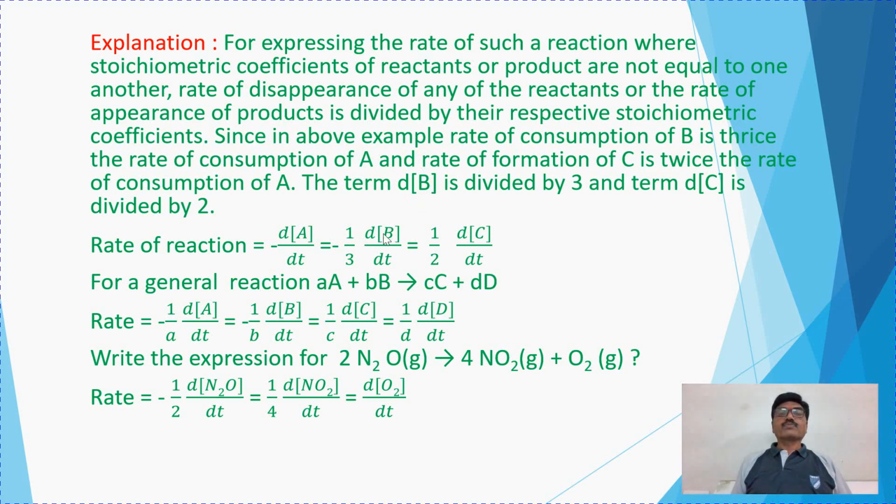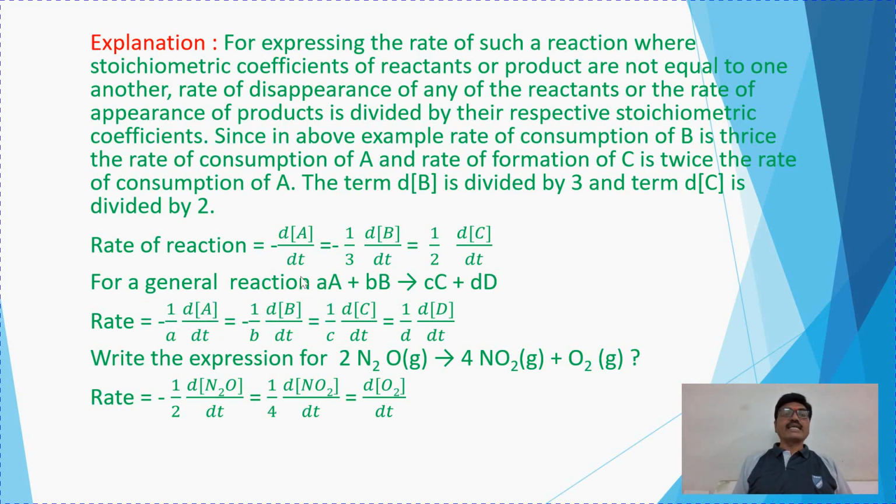That is, delta molar concentration of B is divided by its coefficient 3, and delta molar concentration of C is divided by its coefficient 2. Then see the general reaction: aA plus bB gives cC plus dD. So in this reaction, how can the rate of reaction or rate equation be written? This is very simple. Coefficients are used to divide the concentrations of the corresponding reactants and products.